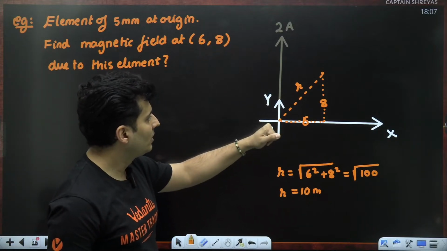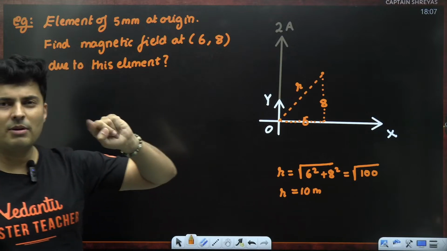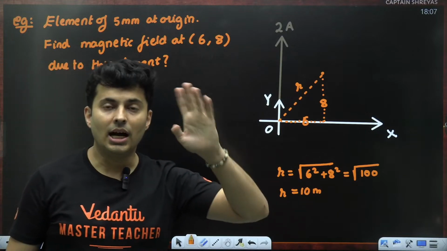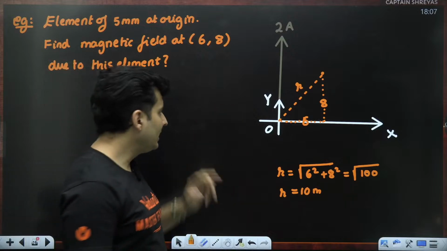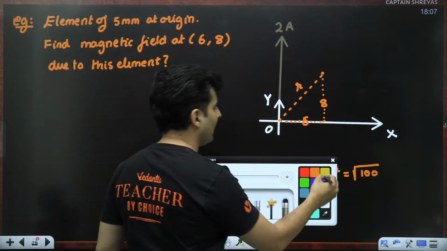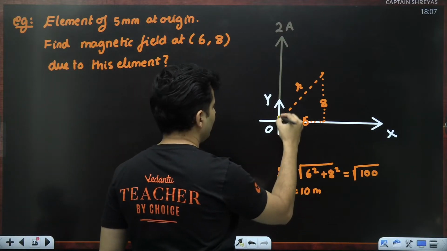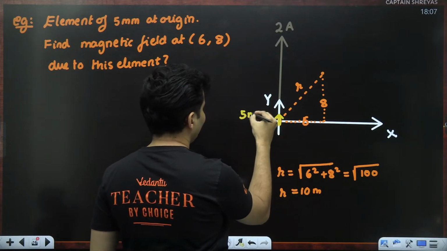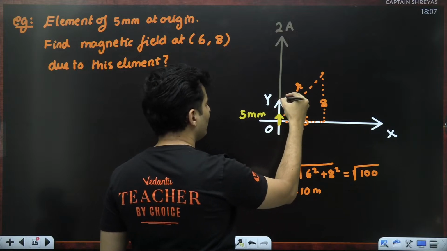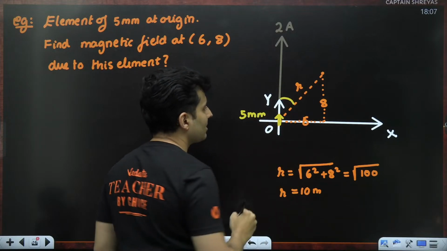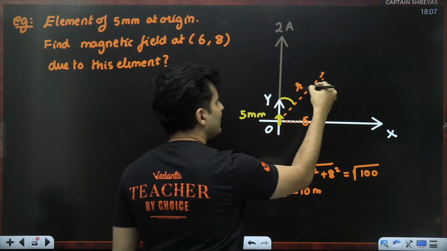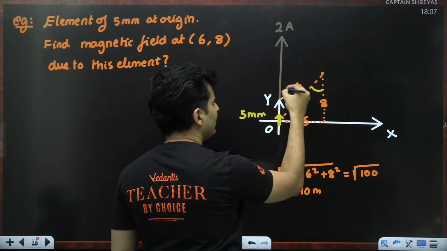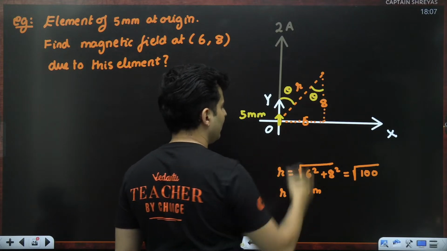Direction also I know. When I do the cross product, remember there will be sine theta, I dl cross R. So I need the angle between that element and this. Our element will be just over here, which is of 5 millimeters length. So what could be the angle between this and this? This angle will be the same as this angle theta.